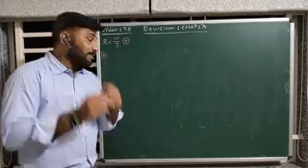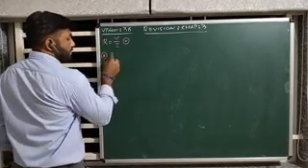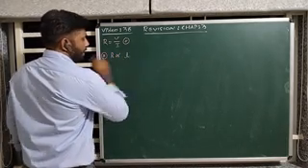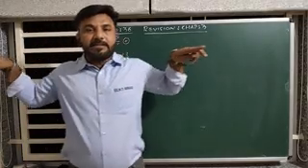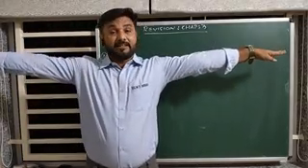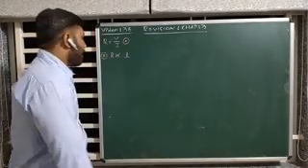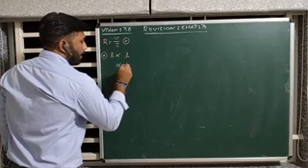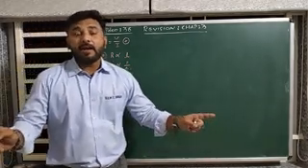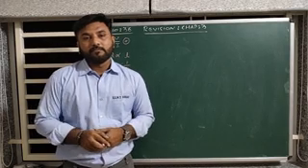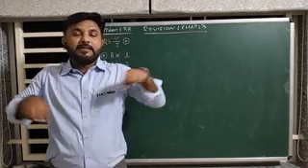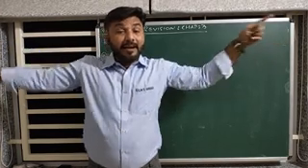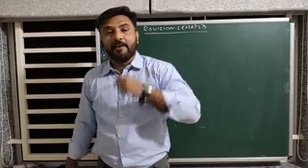The resistance of a conductor is directly proportional to its length. If length increases, the resistance increases. And it is inversely proportional to A. What is A? A is the area of a conductor. So the resistance of a conductor is directly proportional to its length and inversely proportional to its area.